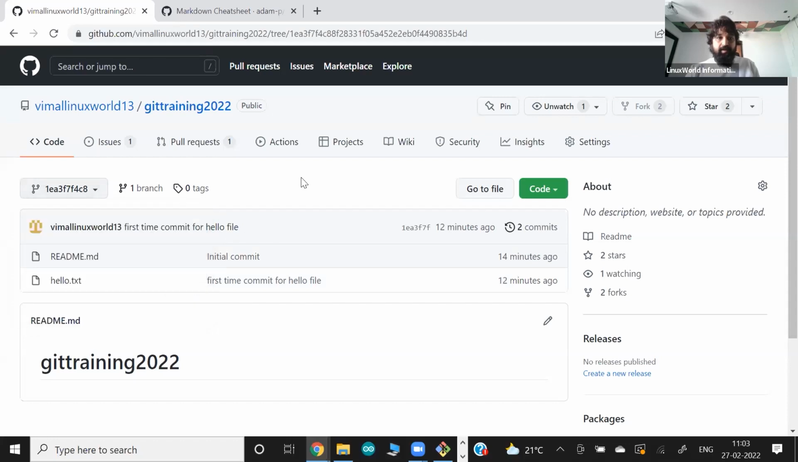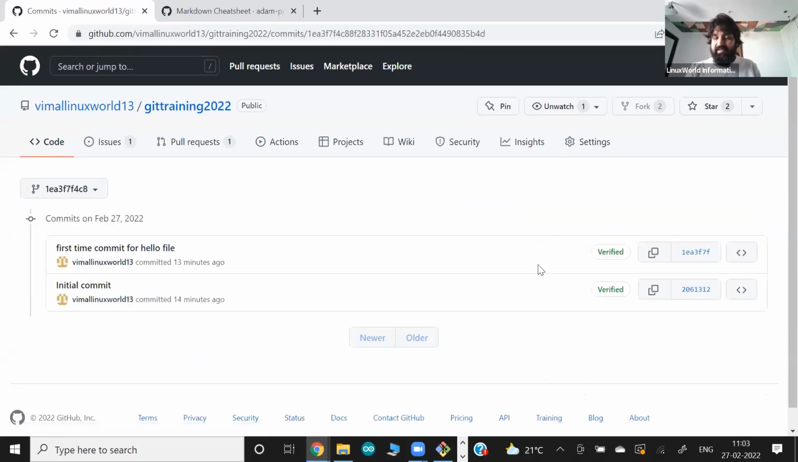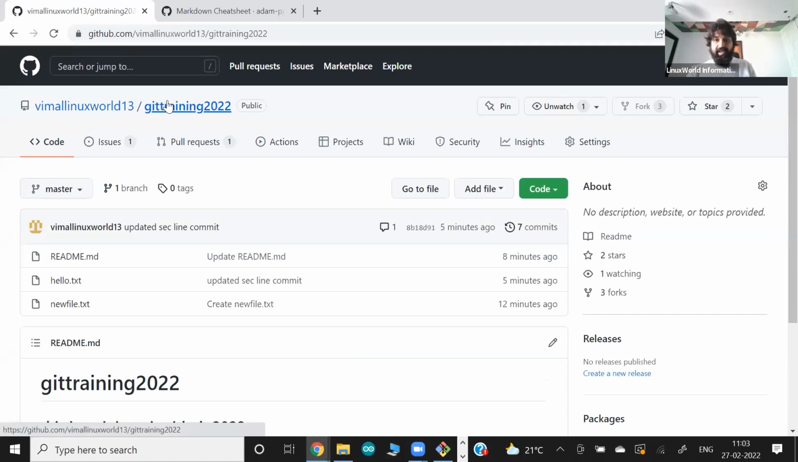Okay, so at this point, you see this branch means you are on the master branch, and whatever data the master branch had at this point in time will be visible here. Again, I click on the 2 commits, and I can see at this point in time we have these 2 things. Let me go back. Again, 7 commits.